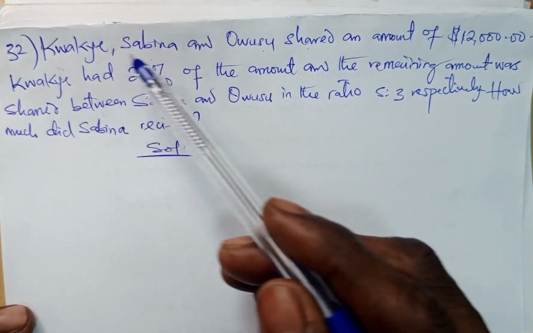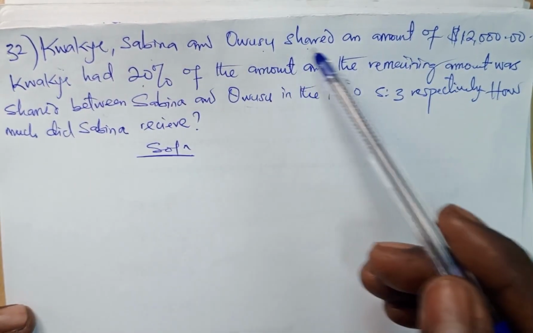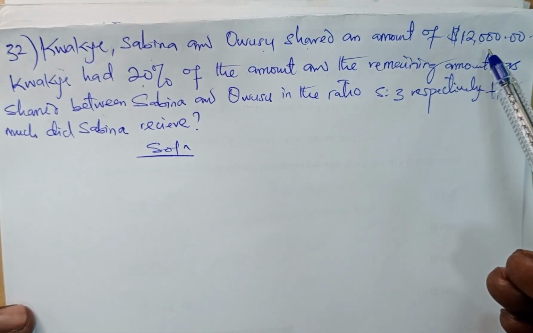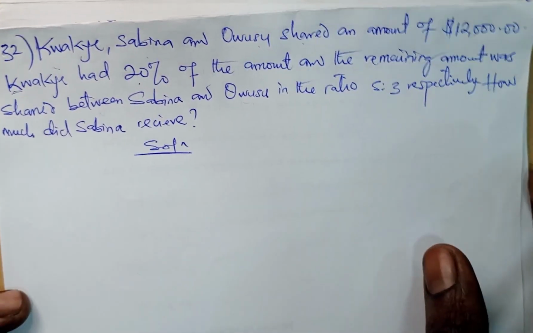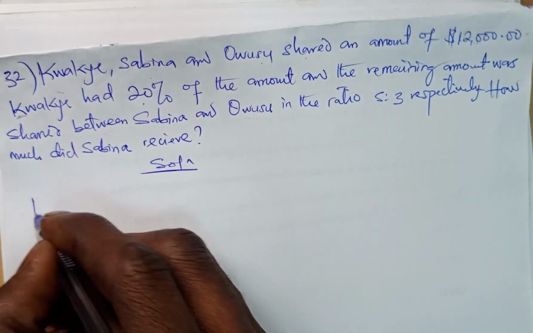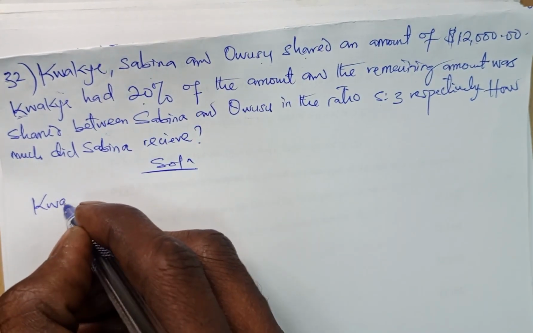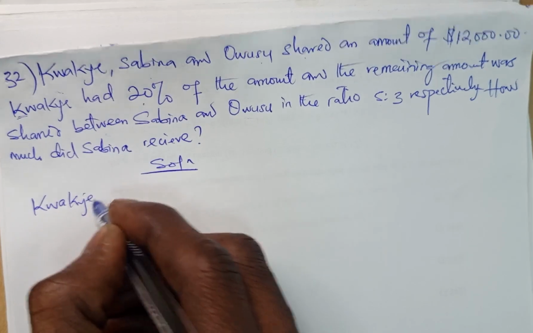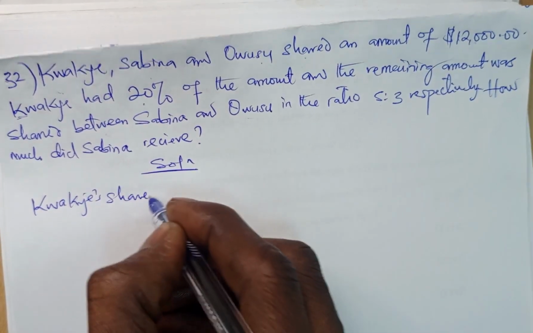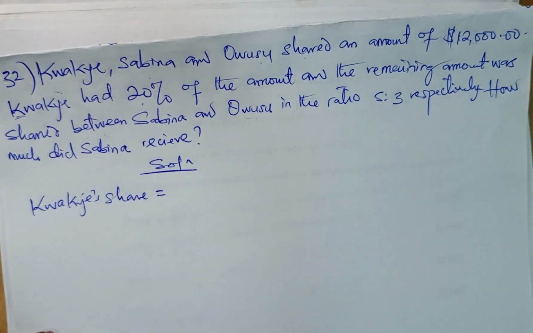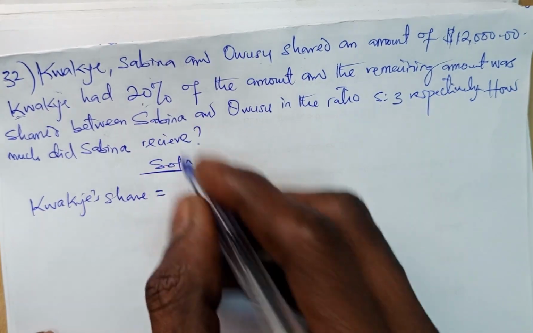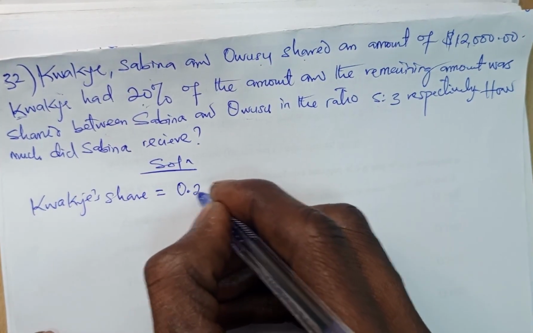Firstly, they said Kwake, Sabina and Owosu shared an amount of $12,000. Now, let's start from Kwake. So Kwake had 20%. So we need to first of all find Kwake's share. Exactly. And Kwake's share definitely would be, remember he had 20%, and 20%, that is 0.20.